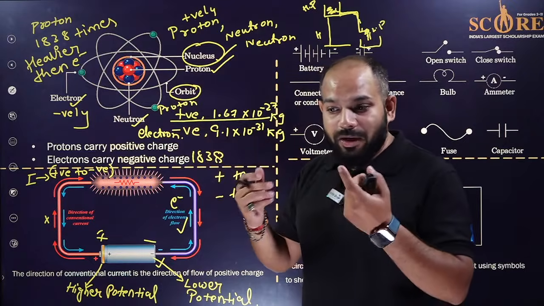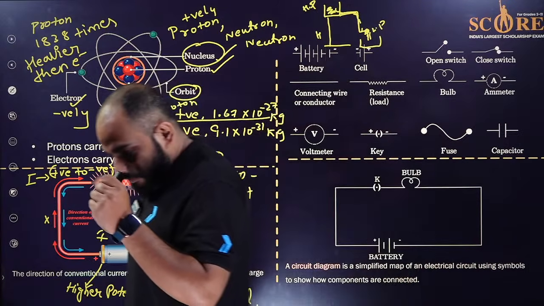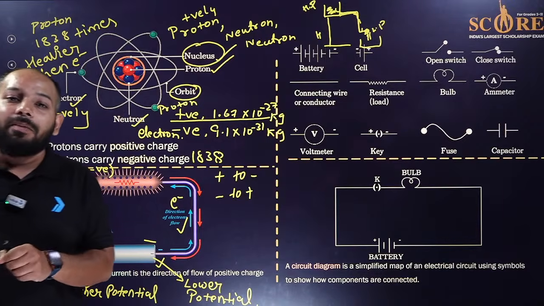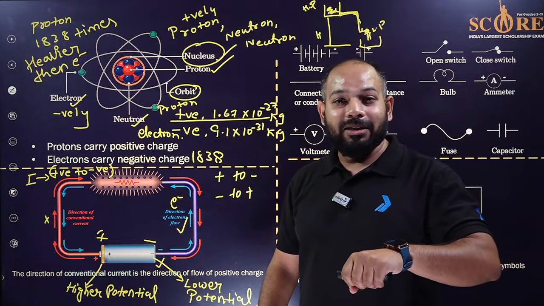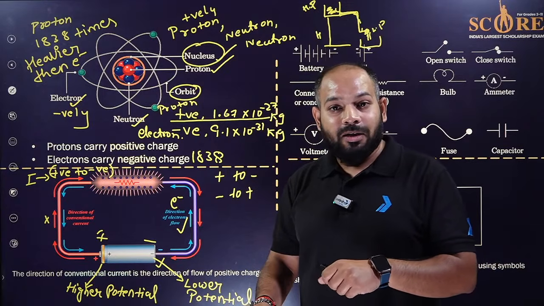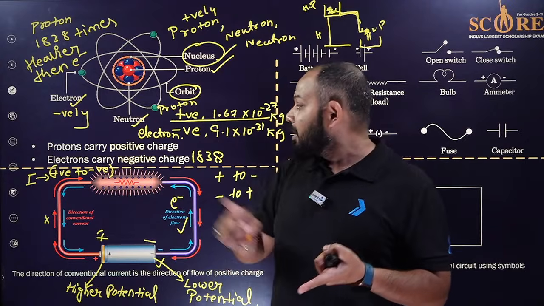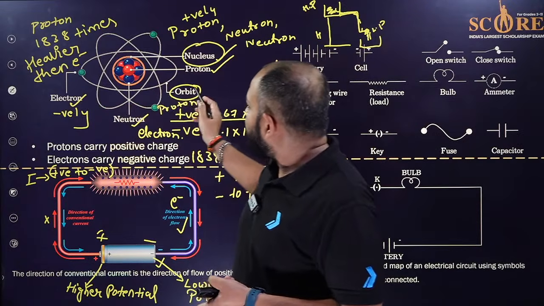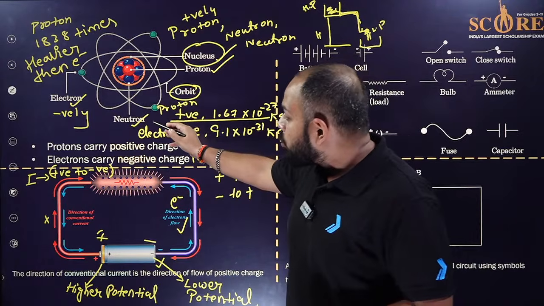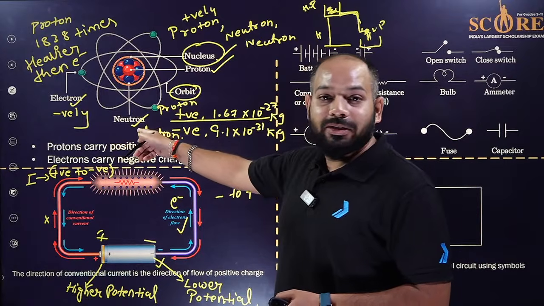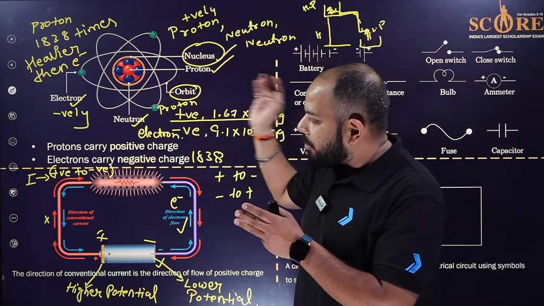Okay, so one more point comes. It is true that everything has mass, except radiation, which we'll talk about in the light part. Everything has mass, whether it has charge or not. But if a body has charge, then it is compulsory for it to have mass, like electrons and protons. They have charge, and they have mass also. Neutron does not have charge, but it has mass. Getting my point? So this is what you need to remember about proton, neutron and electron.